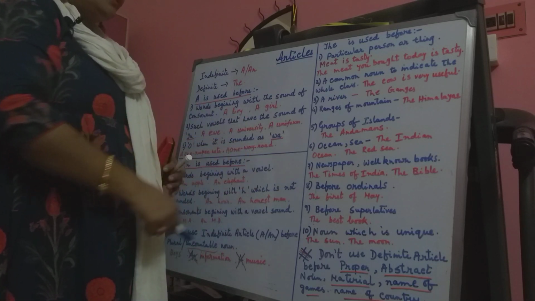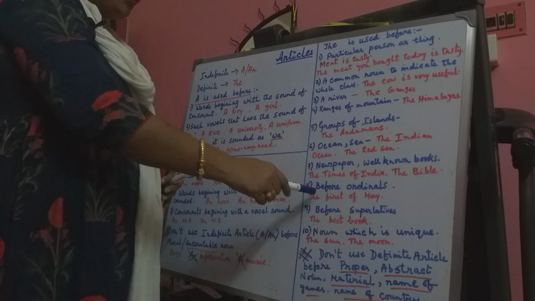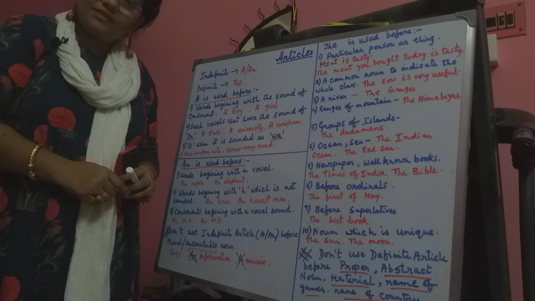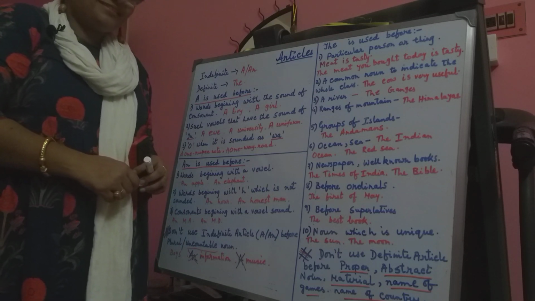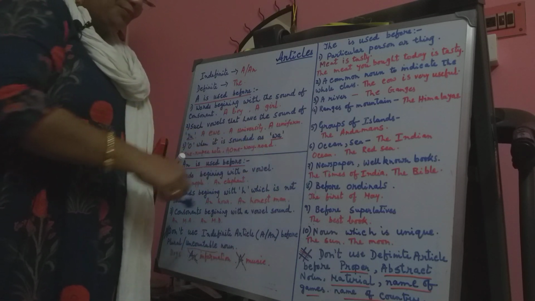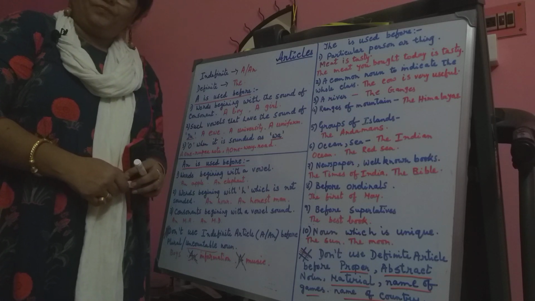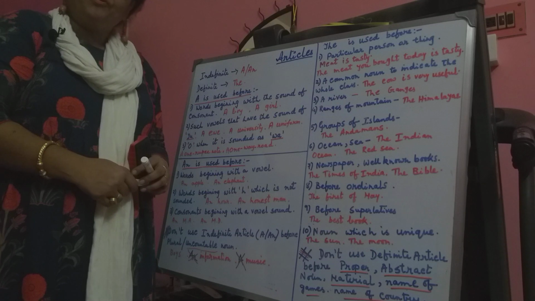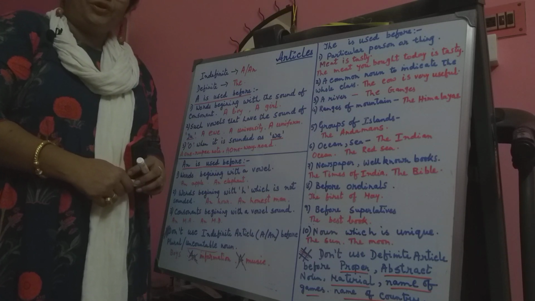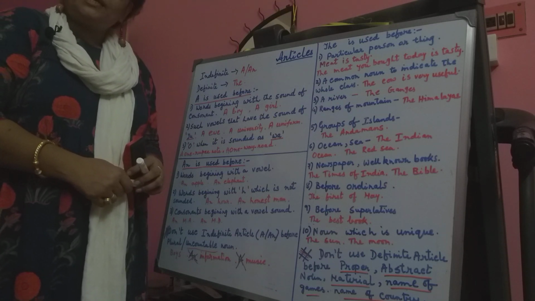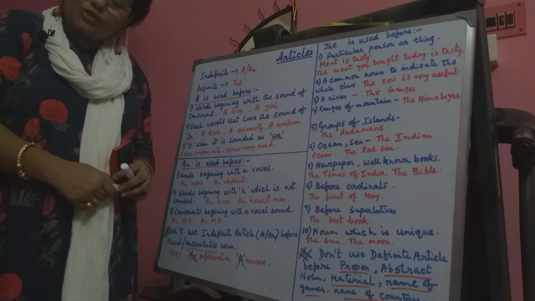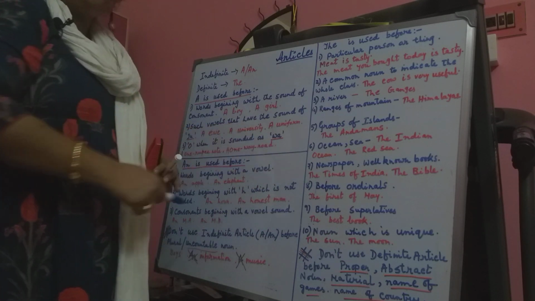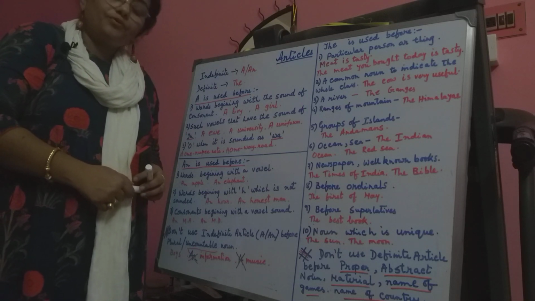Then next is before ordinal numbers. All of you know ordinal numbers. You already learned in maths. For example, the 1st of May. First is an ordinal number, and before that ordinal number we use the. Or the 2nd of October. That is also an ordinal number, and we use the before an ordinal number.